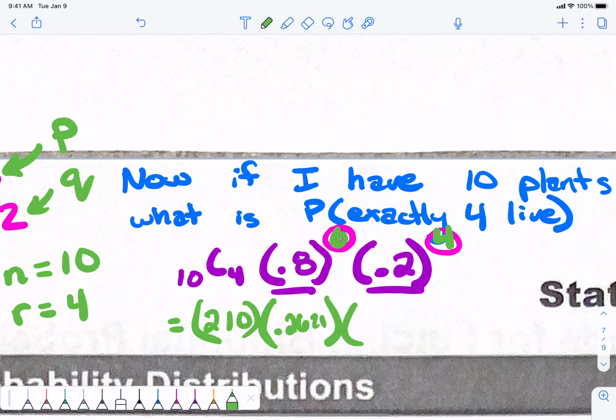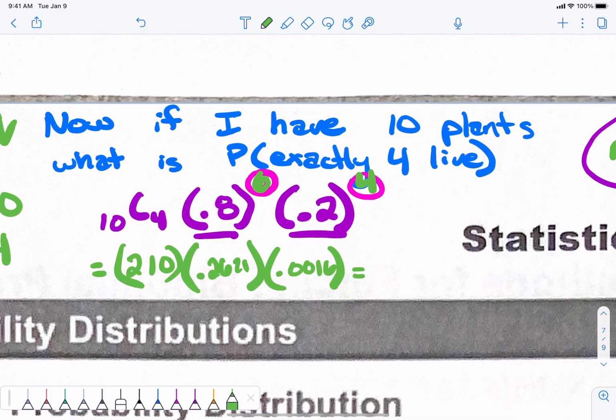Now do 0.2, which was my live rate, to the live power, right? 0.2 to the 4th power. 0.0016. Then I'm going to multiply all those three parts together. And what is the probability that exactly 4 of them are going to live? We said it's not going to be a terribly high probability. 0.0881. That's like an 8 or 9% chance.